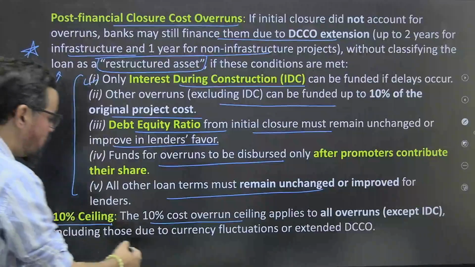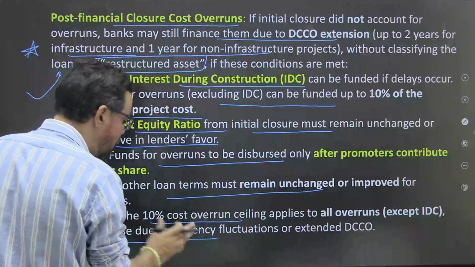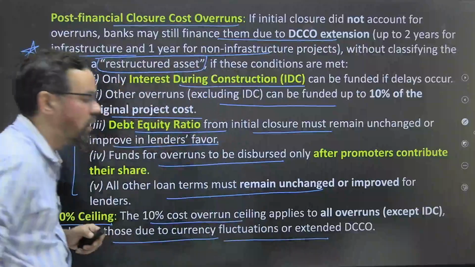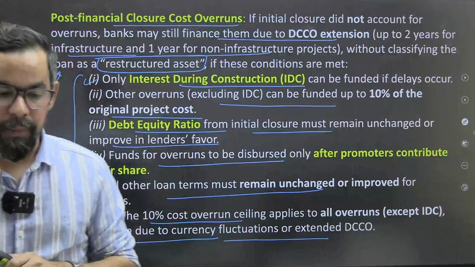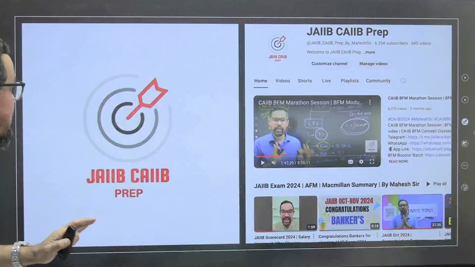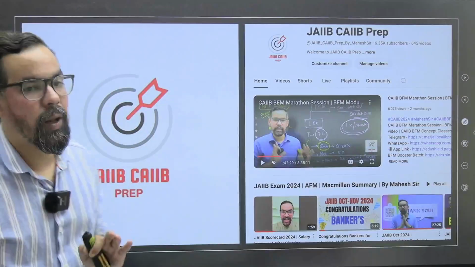The 10% cost overrun ceiling applies to all overruns except IDC, including those due to currency fluctuation or extended DCCO. So very, very important statement, guys. This is it. So this is all about your term loan.